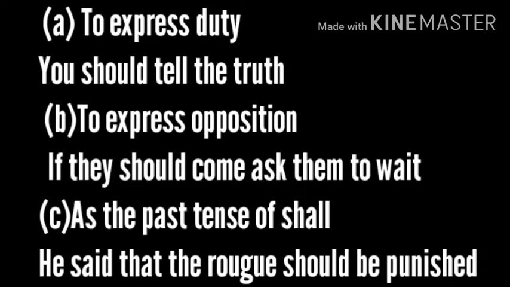For example, if they should come, ask them to wait. If it should rain, he will not come. If it rains, he won't come. That's the meaning there.